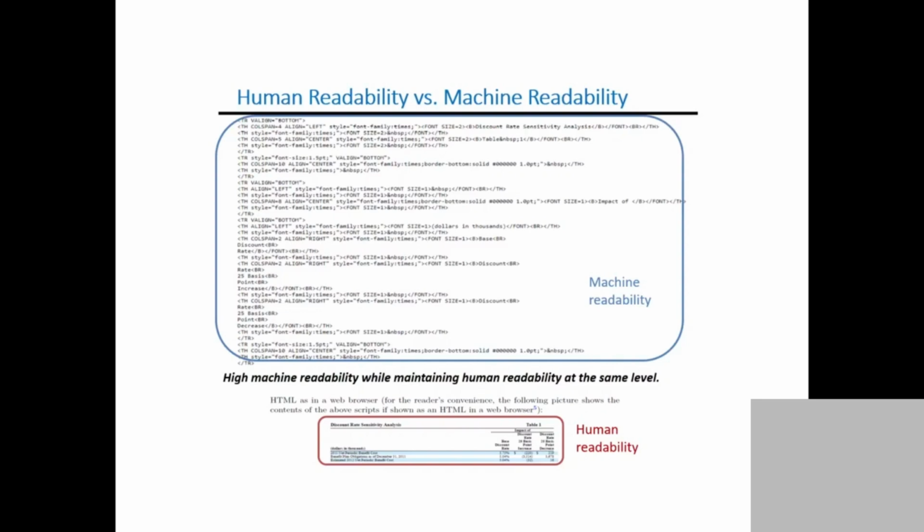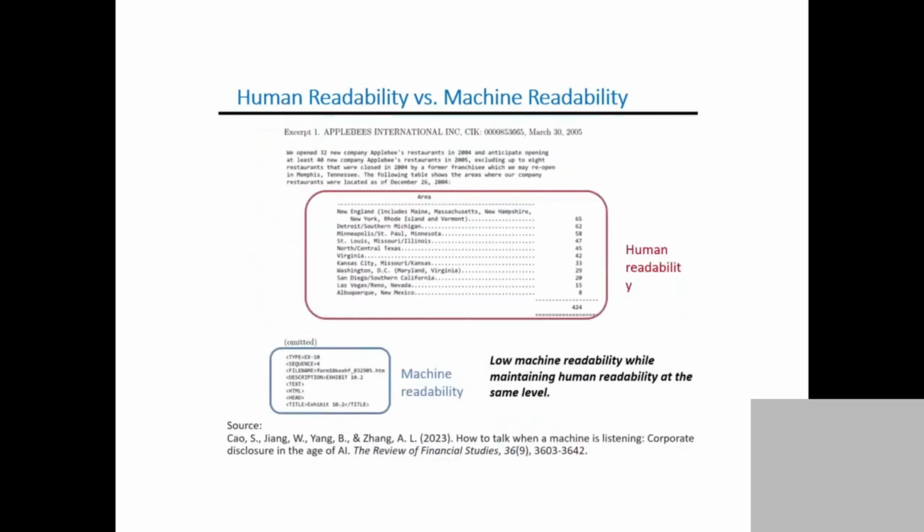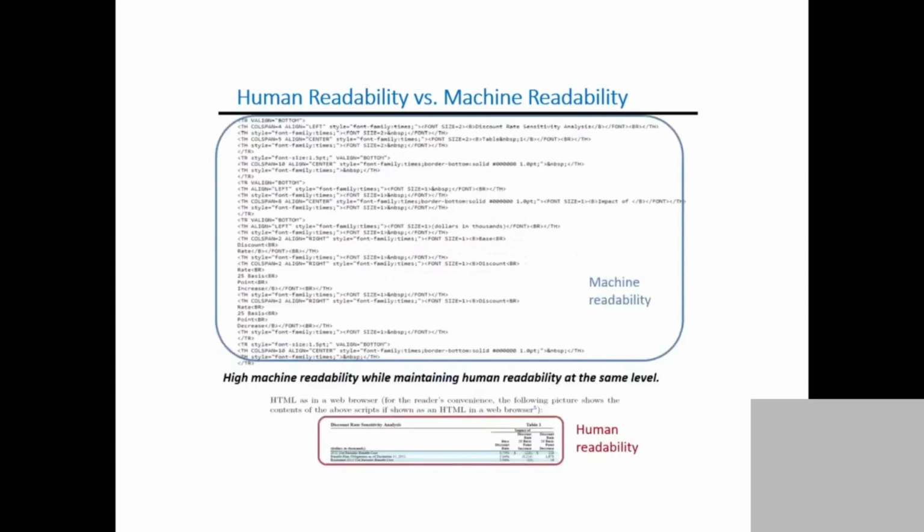You guys can see that the corporate managers are changing some of the code to make it more accessible to machine algorithms. So these are examples I want to give you guys. And so what other stuff do managers do?